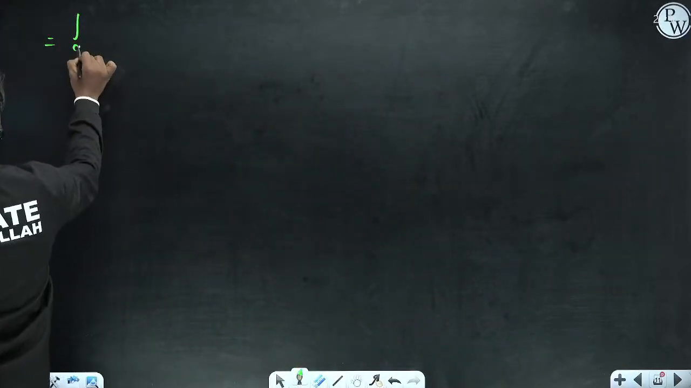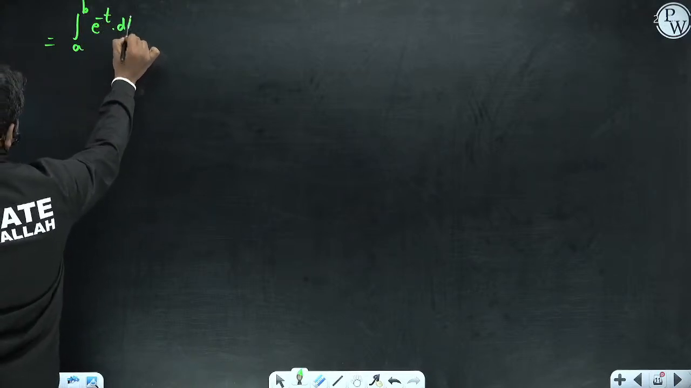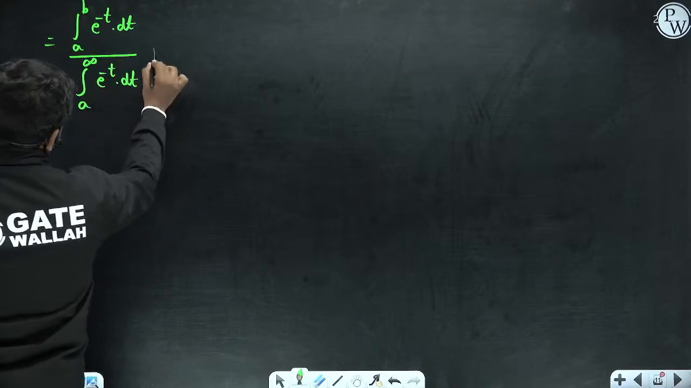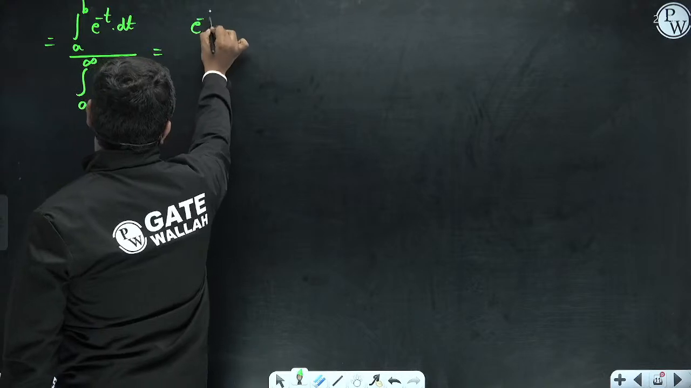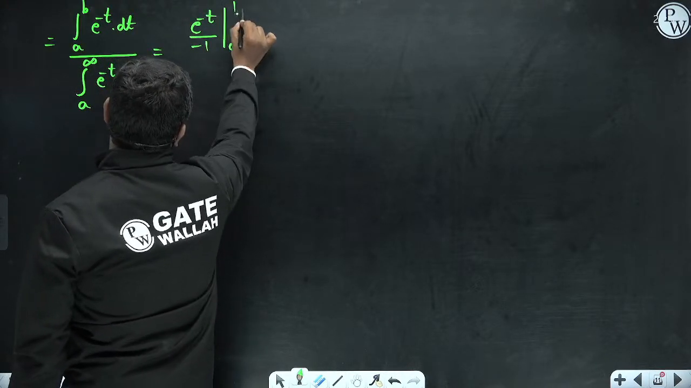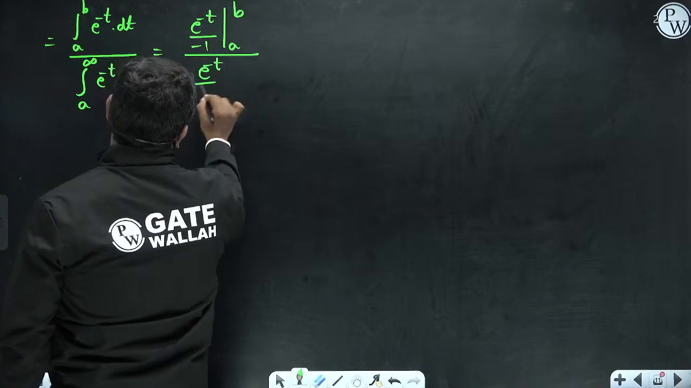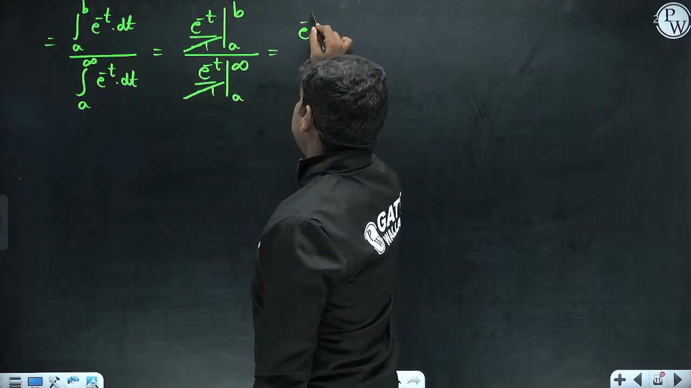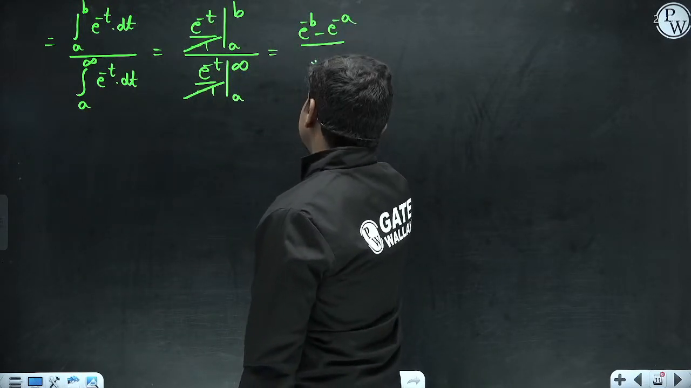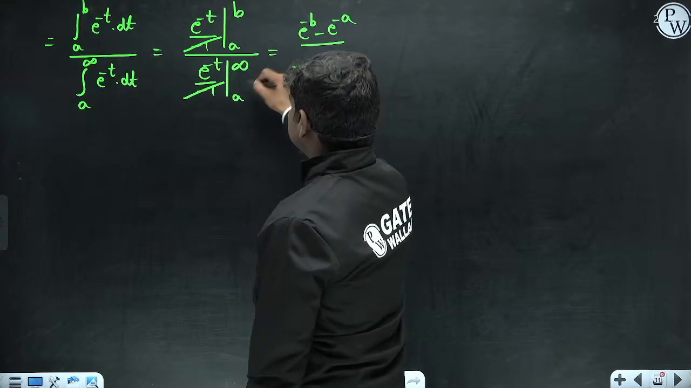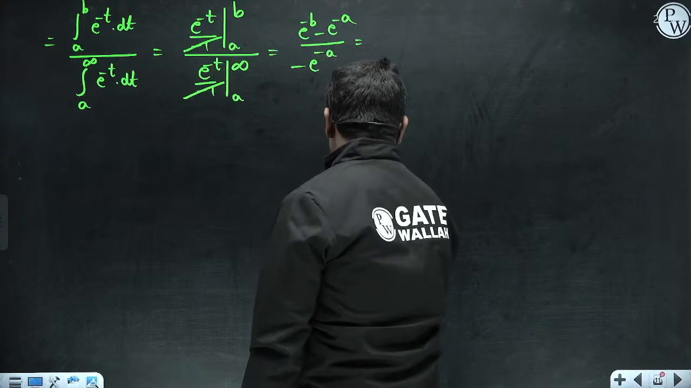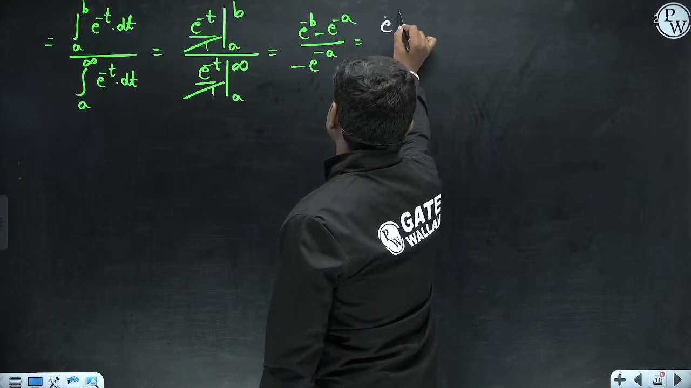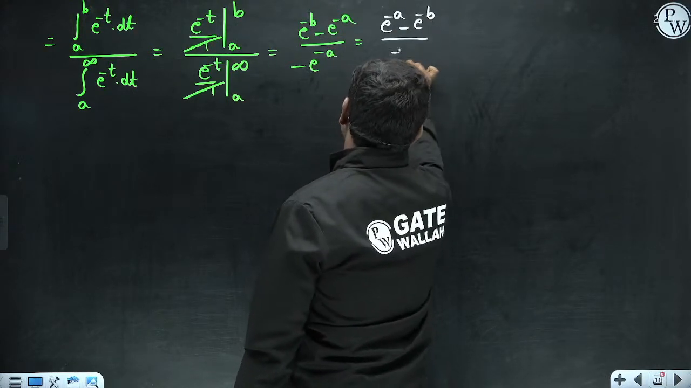Integral a to b e power minus t dt divided by integral a to infinity e power minus t dt. So the integration of this quantity is e power minus t divided by minus 1 within the limits a to b, divided by e power minus t by minus 1 within the limits a to infinity. So minus 1 gets cancelled. So e power minus b minus e power minus a, divided by e power minus infinity which is 0, minus e power minus a, is what you get. If you cancel the minus sign, we can write e power minus a minus e power minus b divided by e power minus a.